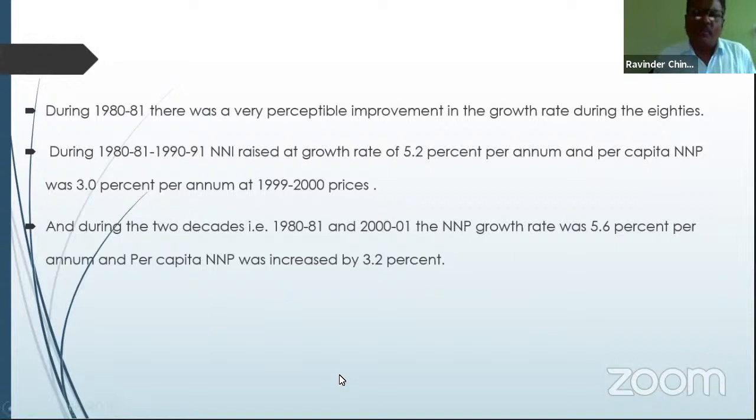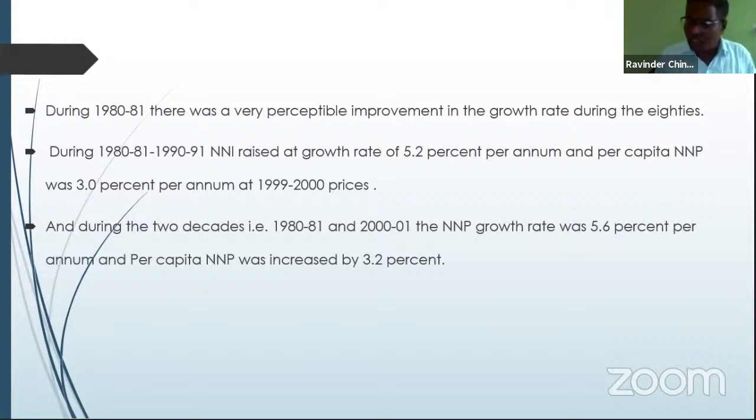One more thing: almost all the tables and data concerned with these two aspects will be completed by tomorrow. We have only 2 days to explain the data, because the total data shows how the trend is going, how it is changing, the per capita income and national income in quantity, in terms of rupees, and per annum in percentage. Then within 1 day, all these data will be over.